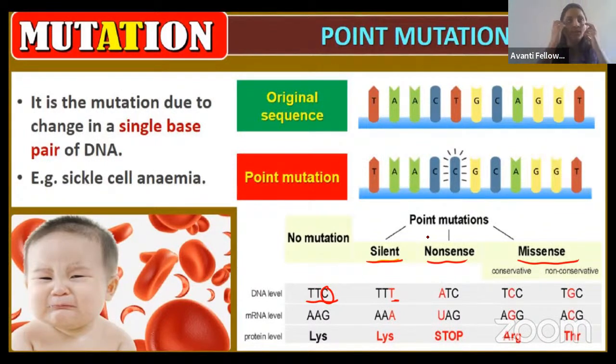For example, before the mutation the protein has 300 amino acids. When the point mutation, the nonsense mutation, happens, it has only 150 amino acids. What happened to the other 150? The mutation happened at the 150th amino acid, which was changed to a stop codon.